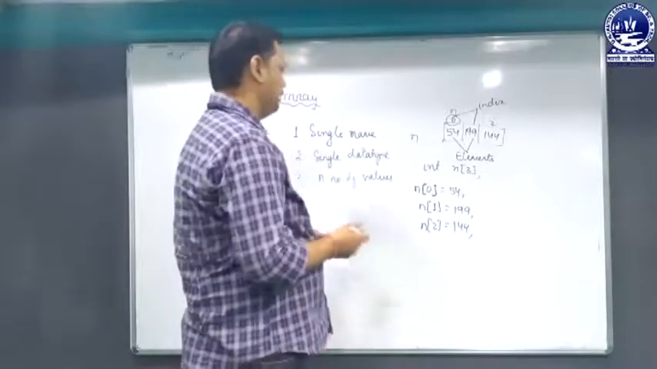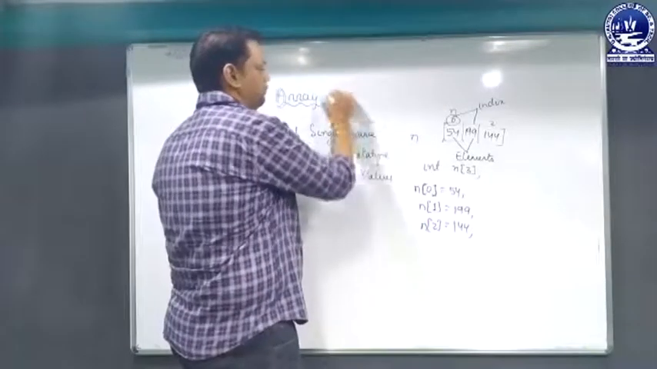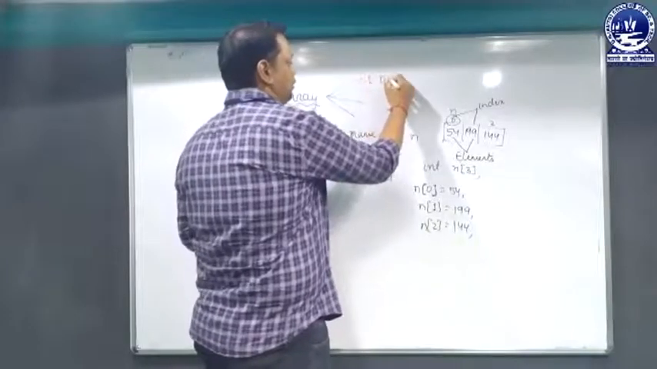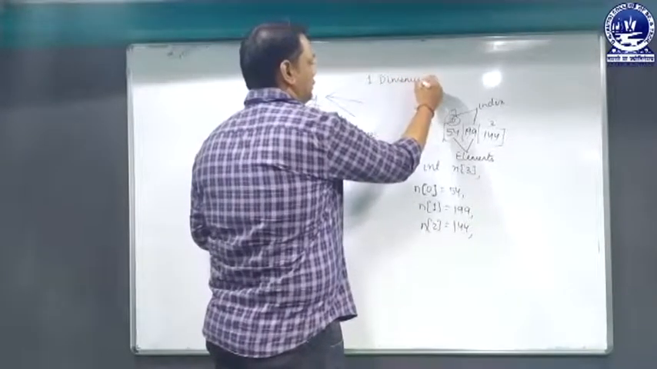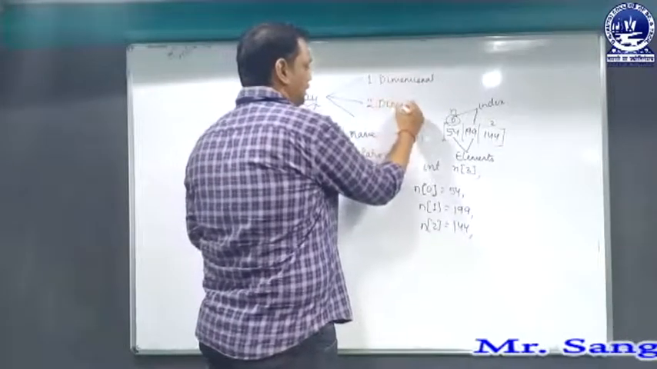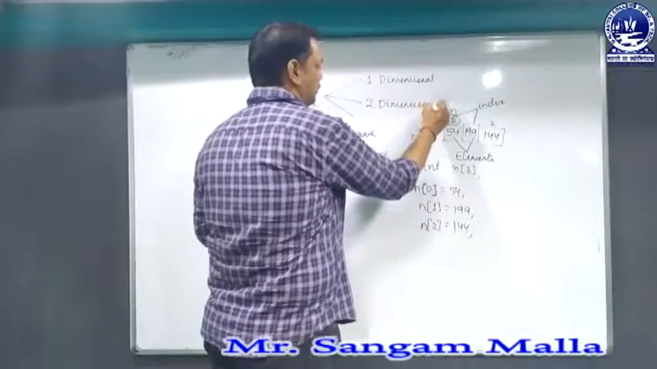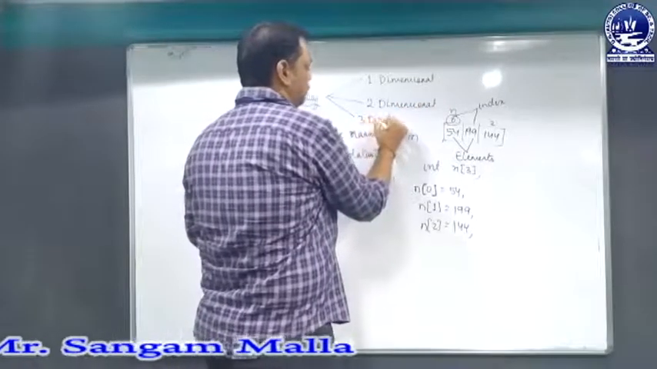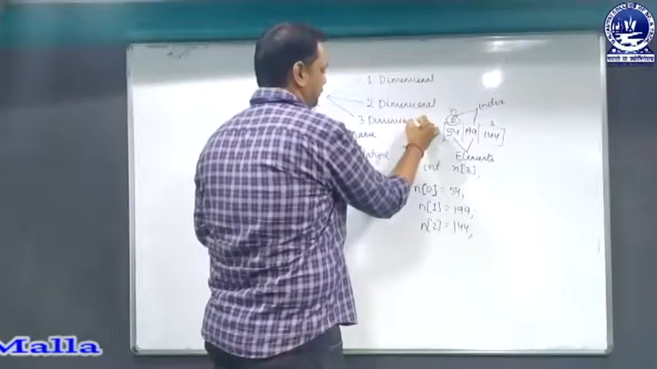Basically an array is of three types: one dimensional or single dimensional array, two dimensional or double dimensional array, and three dimensional or multi-dimensional array.